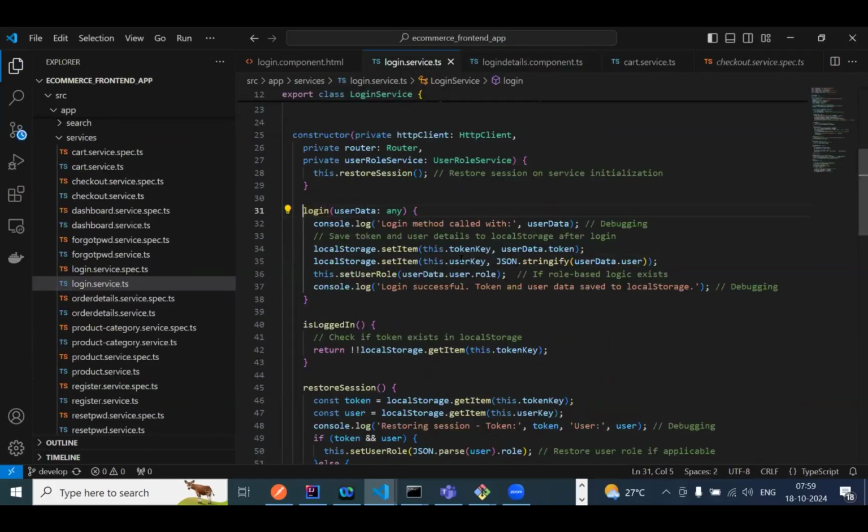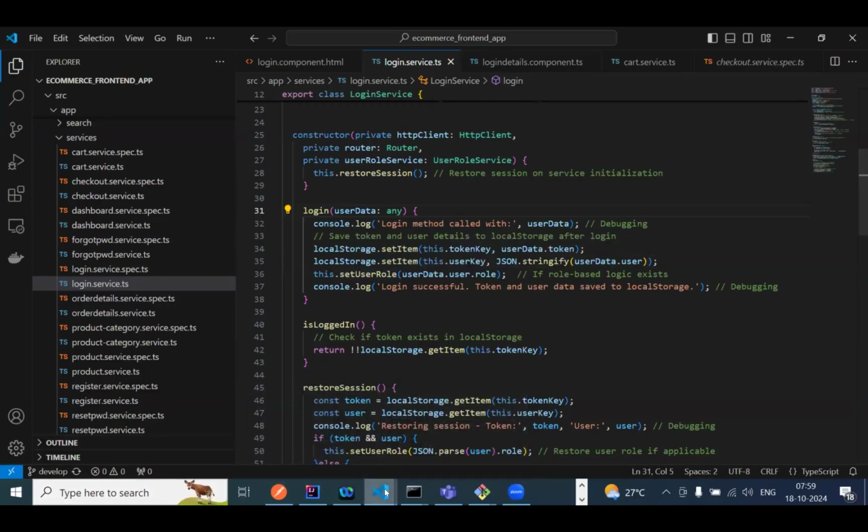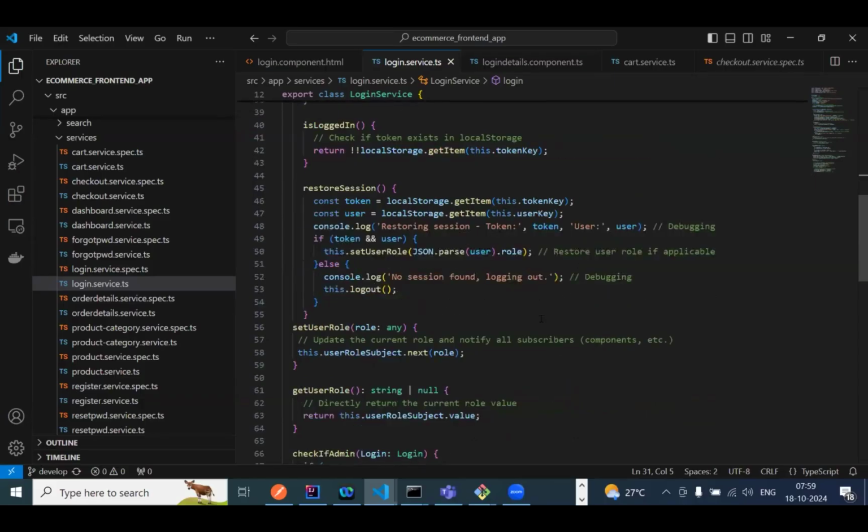I'm storing everything in the storage, storing the session here, then reloading it. So this is how I'm handling it.